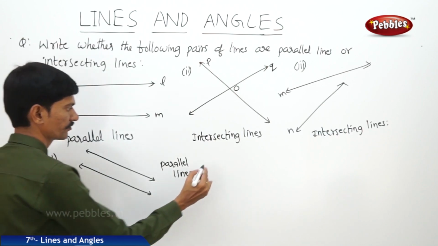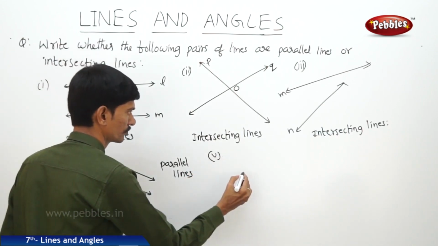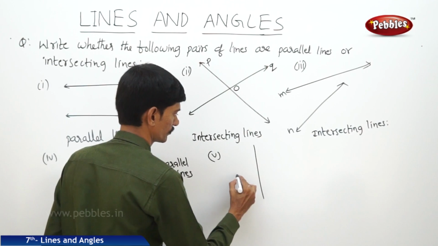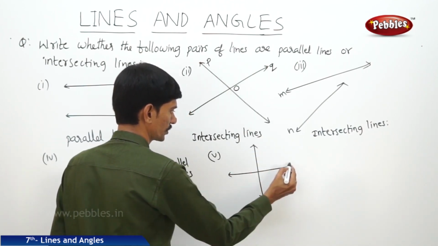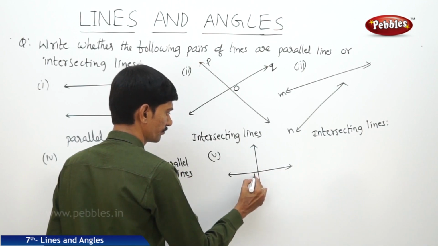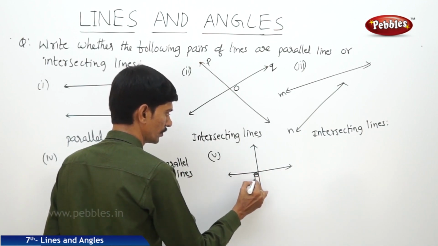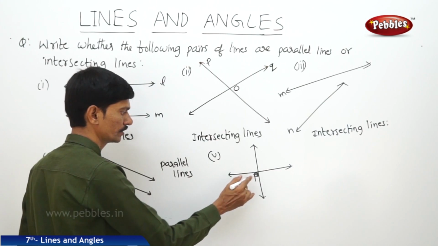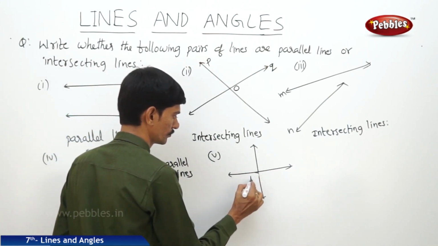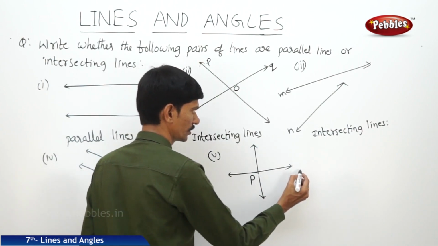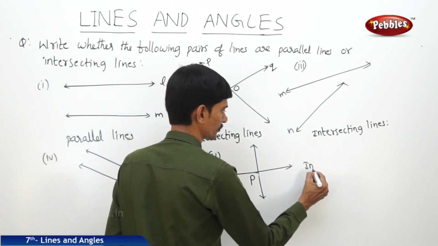Now the next fifth one, now here the two lines are intersecting at a point P, the two lines have a common point, that is P. So these two lines are called intersecting lines.